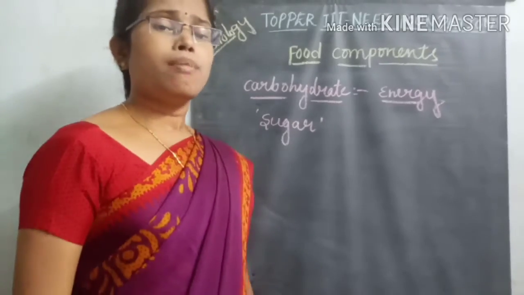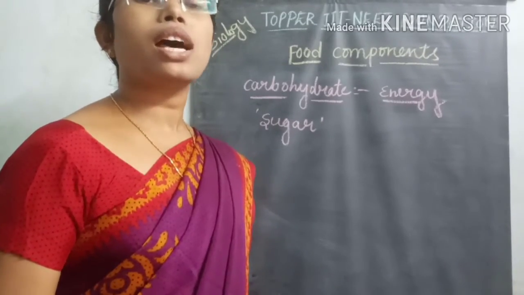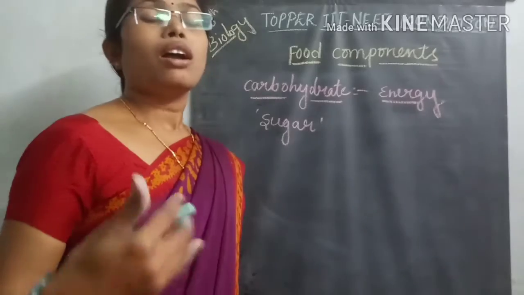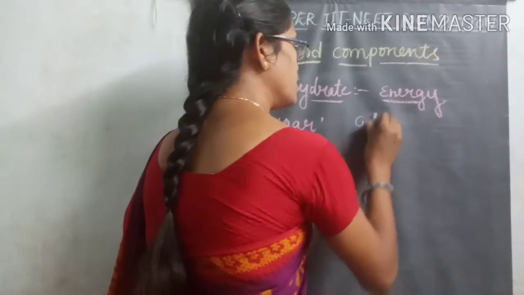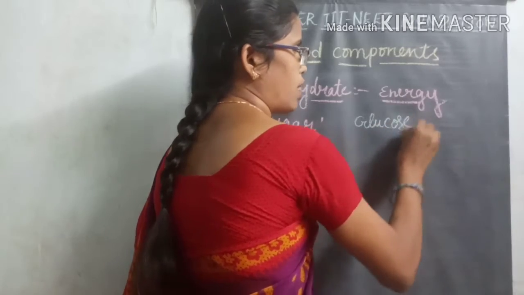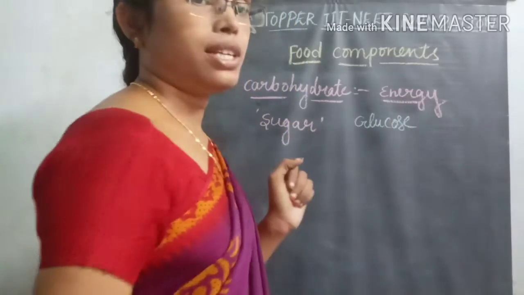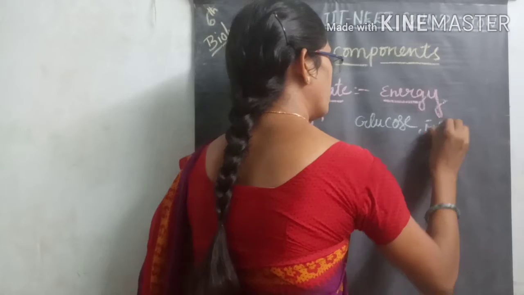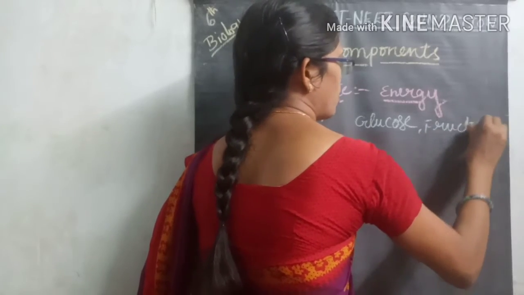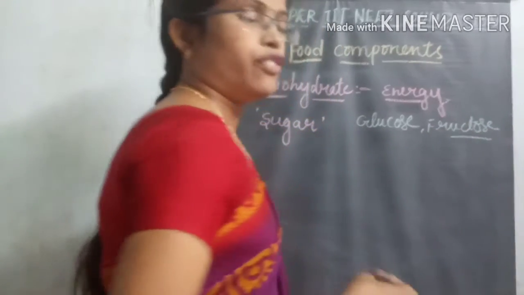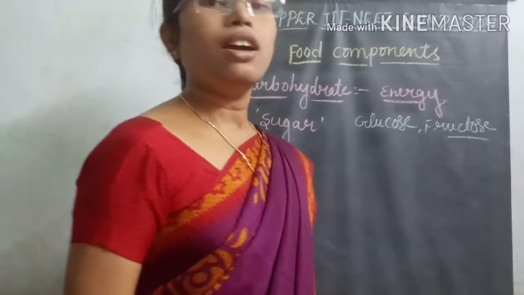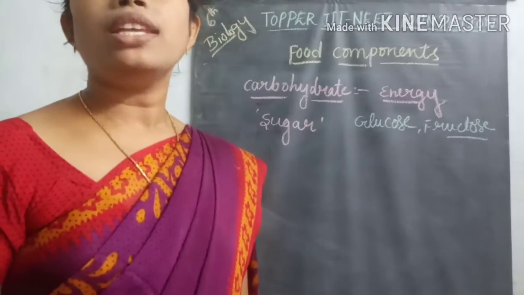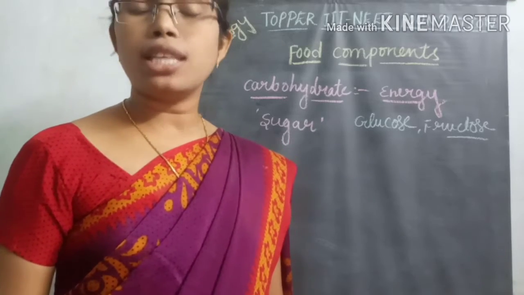There are simple carbohydrate molecules, and some complex carbohydrates also. For example, glucose is one of the simple carbohydrate sources. Or for example, fructose: if you are eating any ripened fruit, it contains mainly fructose, one of the main important sources of simple sugar.